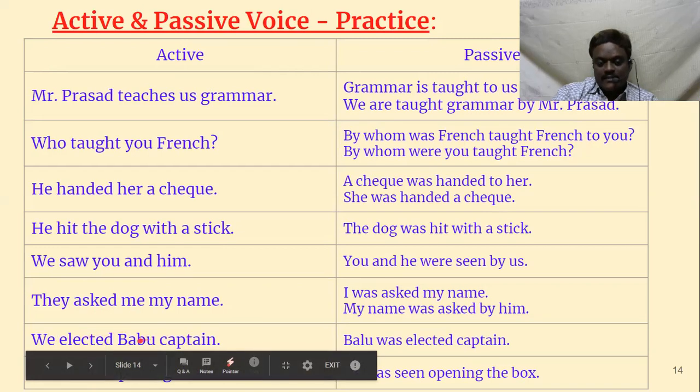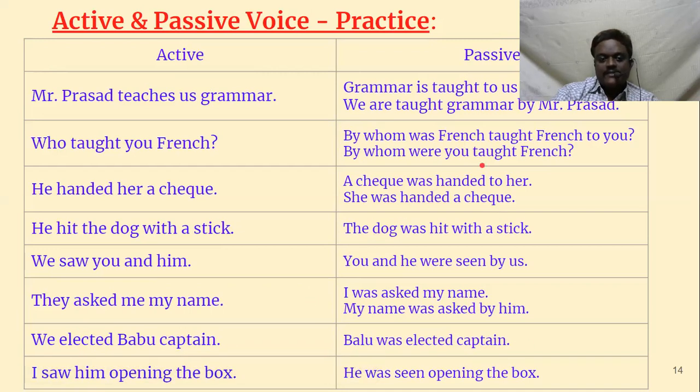Sorry, object complement, not subject complement, object complement. Babu. Who is Babu? Babu is captain. So it is only complement to object. So object is only one. So Babu was elected captain. Babu was elected captain. Let's go to the next one.